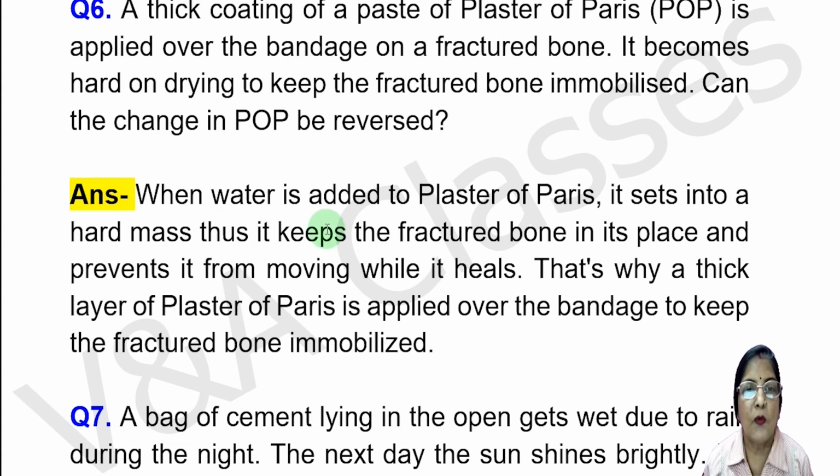Answer, when water is added to plaster of Paris, it sets into a hard mass. Thus it keeps the fractured bone in its place and prevents it from moving while it heals. That's why a thick layer of plaster of Paris is applied over the bandage to keep the fractured bone immobilized.